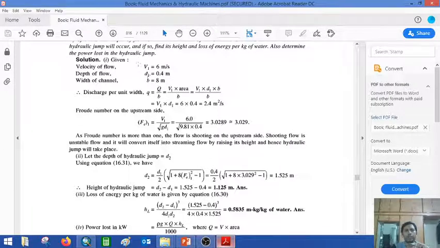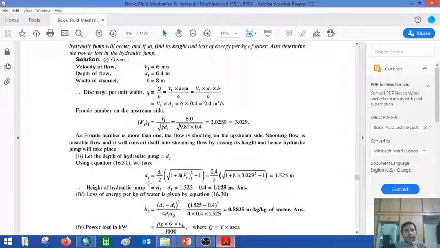So v1 velocity is given, d1 and b are given, so you can find q, and then you can compute the Froude number, v1 over the square root of g d1. Then we get the value of d2 by applying the equation in terms of the Froude number, d2 equals d1 by 2 times the square root of 1 plus 8F squared minus 1, so you insert the values and get d2. So these are two alternate ways to get d2. Either you have velocity, then use this velocity in the Froude number and get the values, or otherwise adopt the earlier equation and get d2.